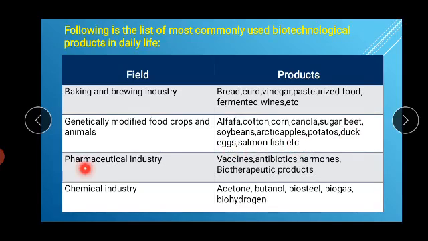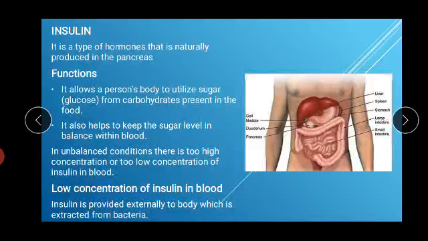And in the field of pharmaceutical industry, vaccines, antibiotics, hormones, biotherapeutic products. And in the field of chemical industry, we get a number of different kinds of chemicals. For example, acetone, butanol, biosteel, biogas, biohydrogen. The next topic is insulin.